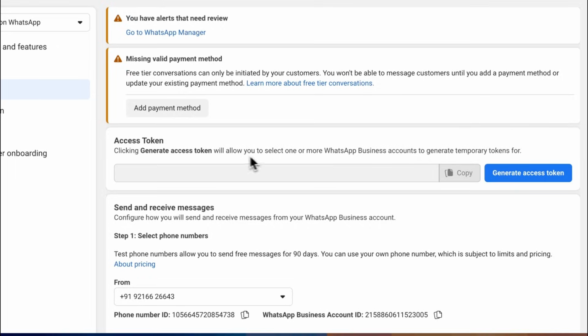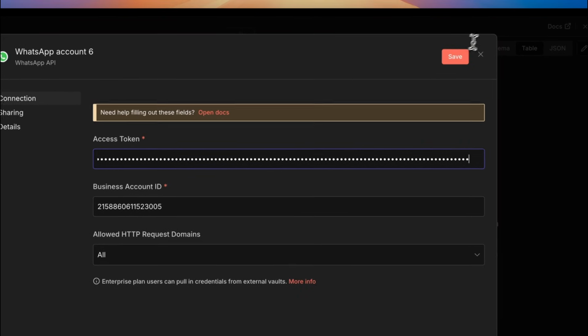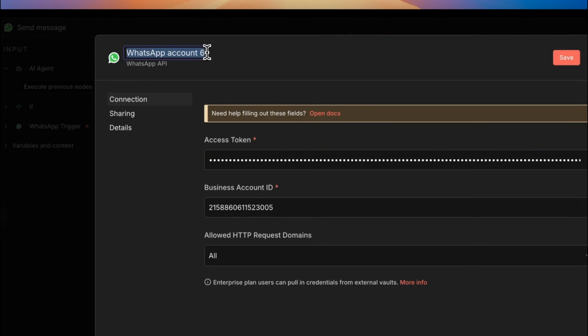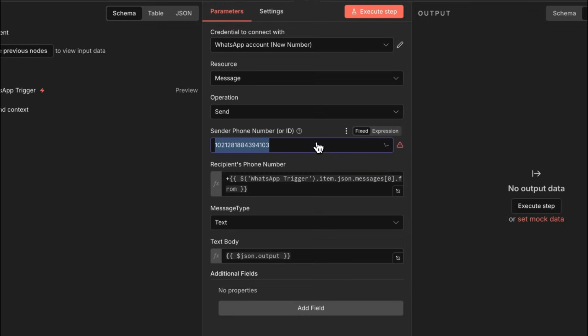You'll have to generate the access token one more time. Copy that and add it again here. If you want, you can rename this as the new number, or you can also mention the phone number here. And then under the drop down, you will see your newly connected phone number.